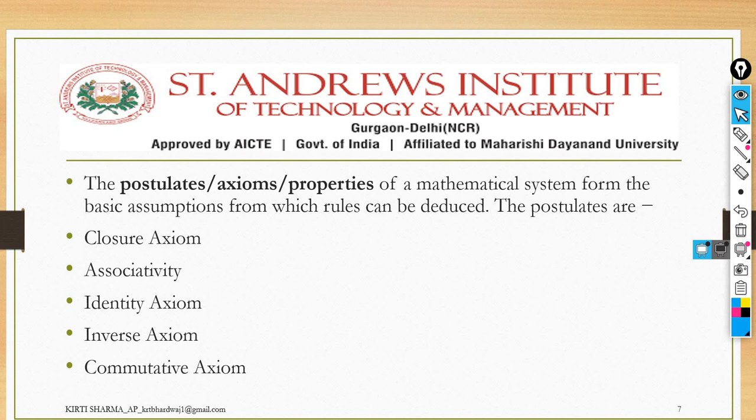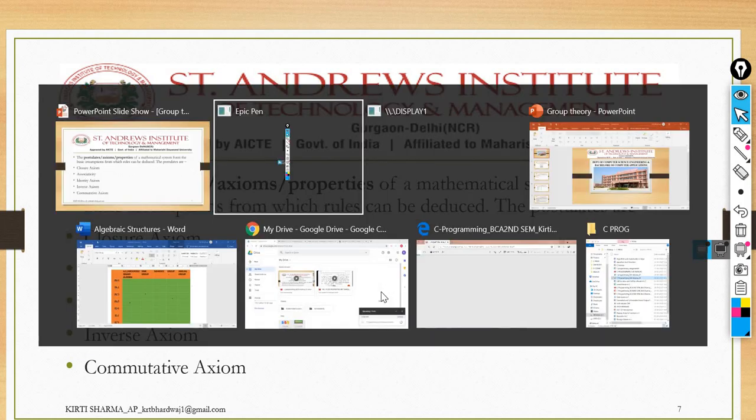We will discuss these properties, or axioms, one by one with the help of examples, to see how they behave in group theory and with algebraic structures. So stay tuned. To discuss these things we have the next part, so just hold on and we will continue.